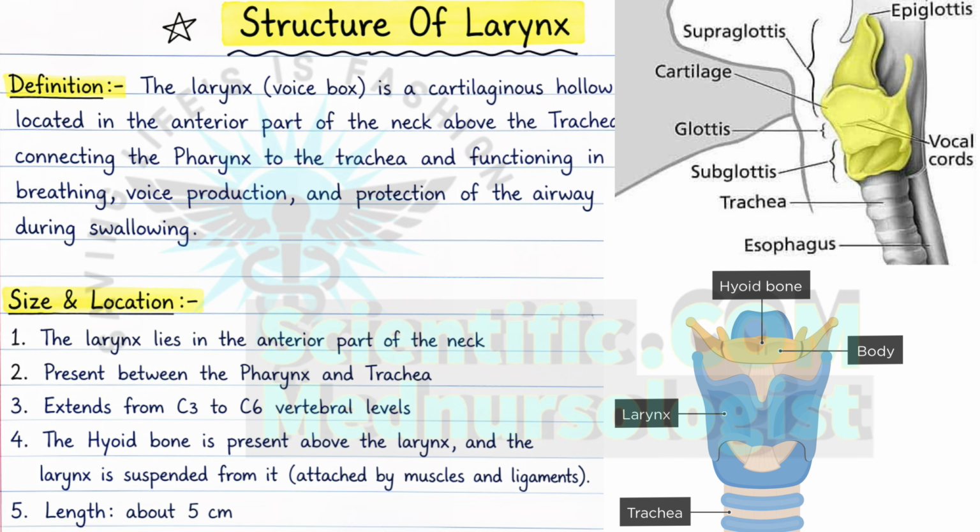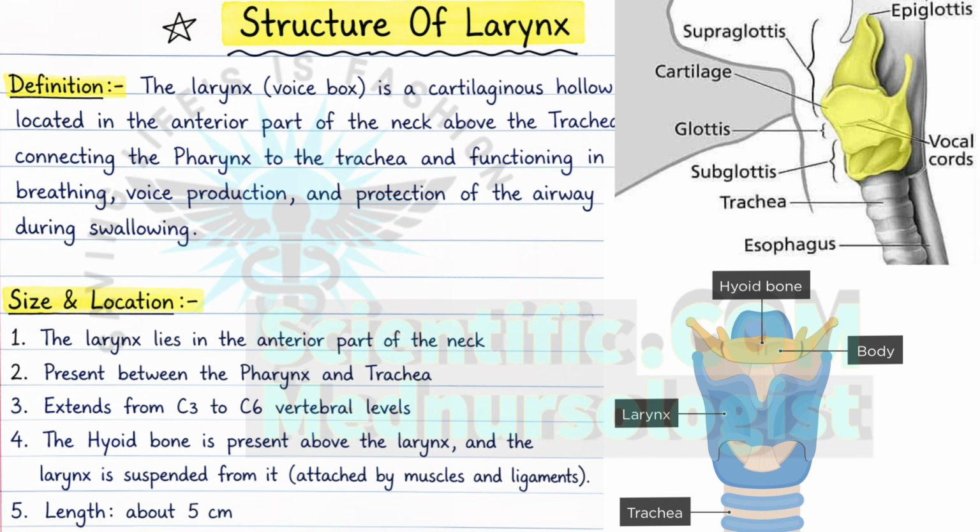As already said, the larynx is present in the neck between the pharynx and trachea, and it extends from C3 to C6 vertebral levels of the vertebral column. The larynx is attached or hung on the hyoid bone present above the larynx with the help of muscles and ligaments.